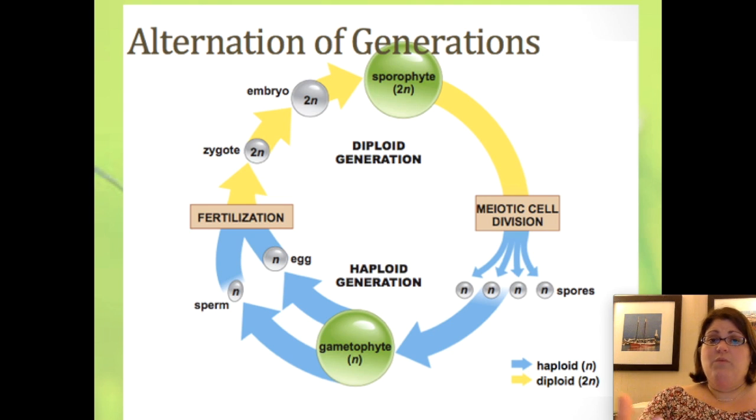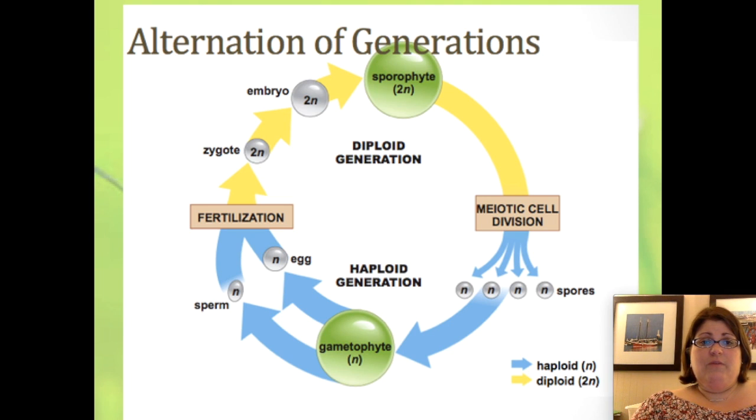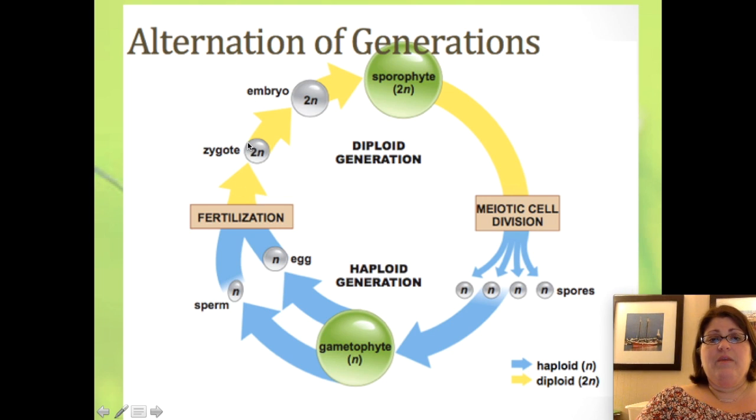If we start with what we're familiar with, humans, sperm and egg joining, we get fertilization. And that creates a diploid, or in other words, an individual who has a copy of chromosomes from a mom and a copy of chromosomes from a dad, just like us. So we're a diploid, or 2N. That develops into what we call a sporophyte, and for many plants it's the form that we recognize, like a tree. This sporophyte can then produce spores.